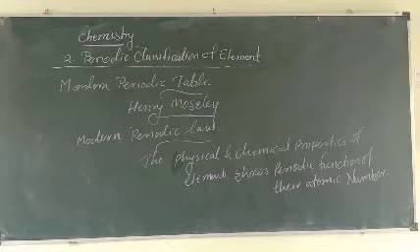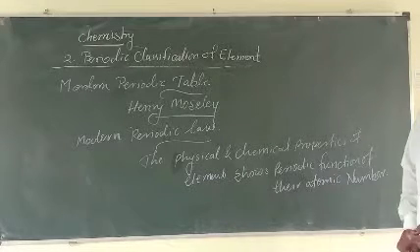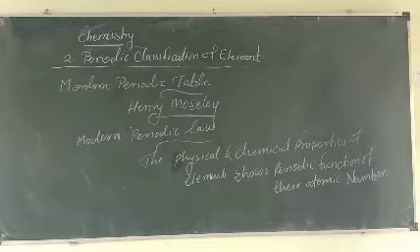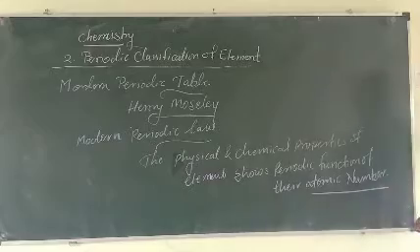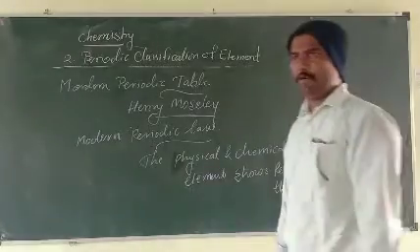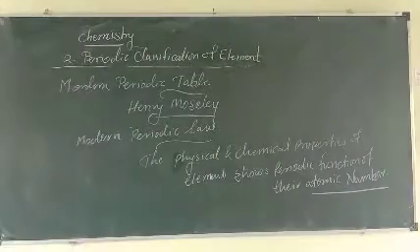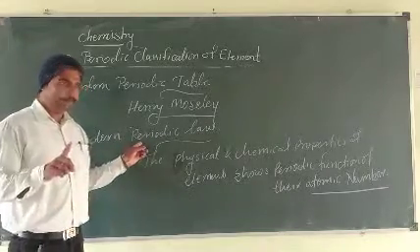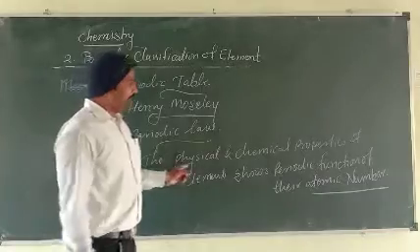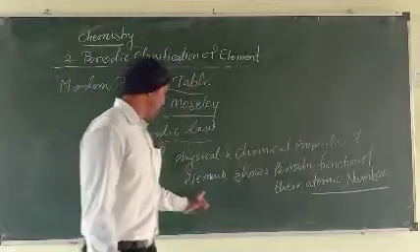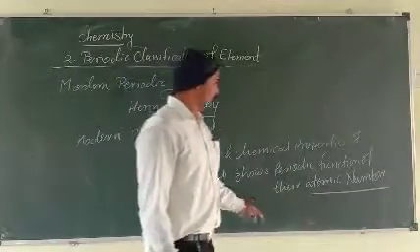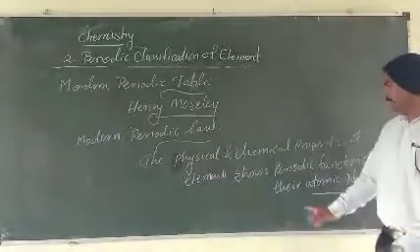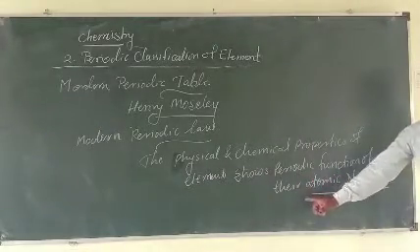First one is the periodic law, second one is the modern periodic law. Yes, the main difference is atomic numbers and atomic masses. In the periodic law, the physical and chemical properties of elements are shown as a periodic function of their atomic mass.